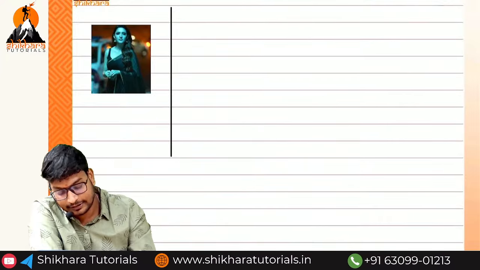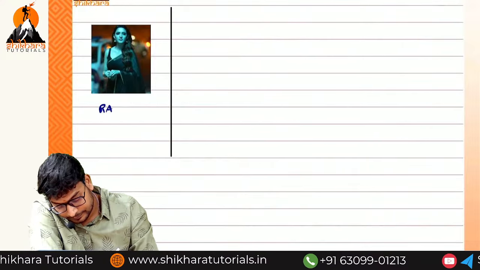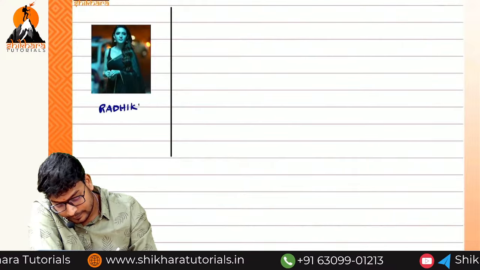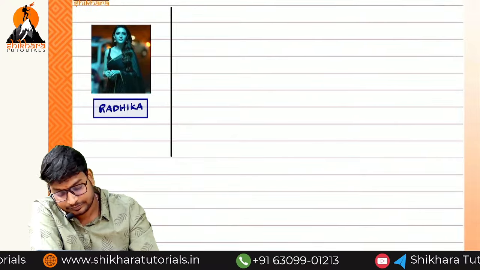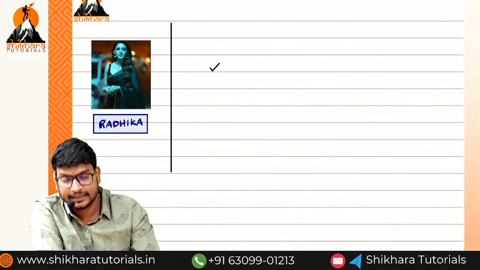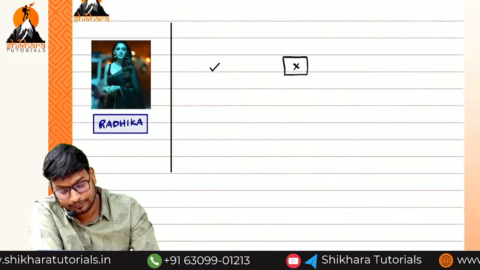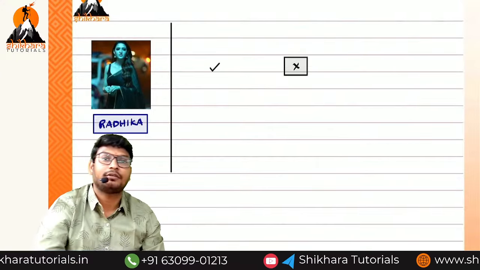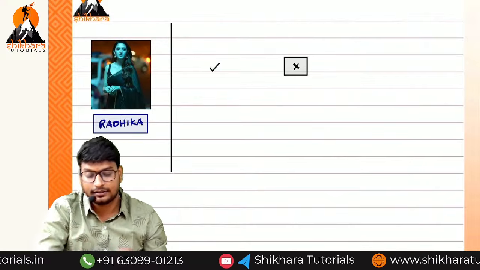So what is her name? Radhika. So here also the same. She has paid application money, but she has not paid the allotment. Obviously, what will we do? For a feature, cancel the shares.